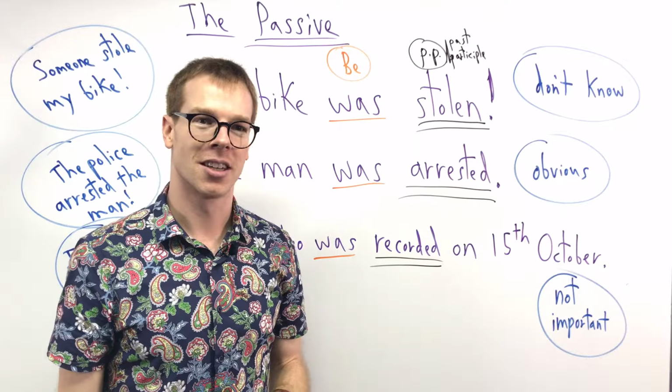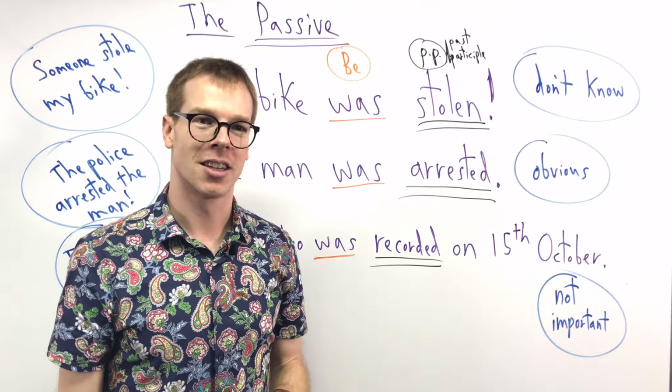I say, someone stole my bike. Someone stole my bike. I could change that sentence to, my bike was stolen. In this example, we're going to use this new pattern because we don't know who. Someone stole my bike. I don't know who, right? So I can say, my bike was stolen.